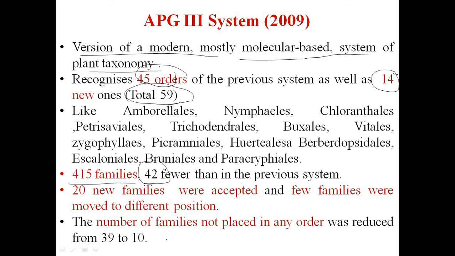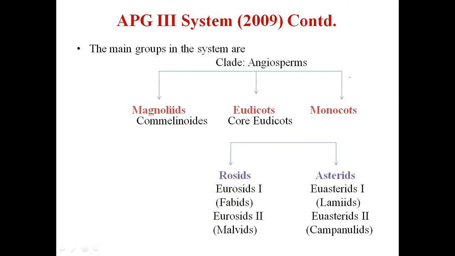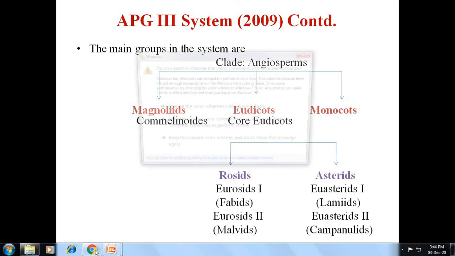The number of families not placed in any order was reduced from 10 to 9. So this system again has a rearrangement of families as well as orders. And the main groups in this system are again 3: magnoliids, eudicots and monocots, as per the APG second system, but with the addition of a few families and orders.